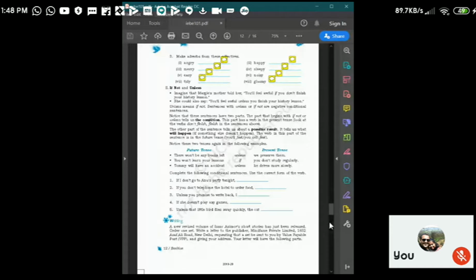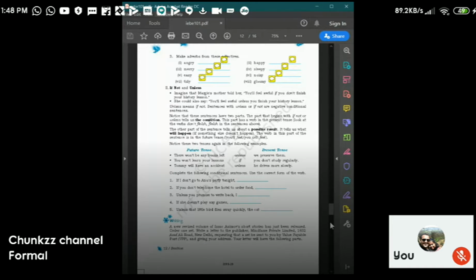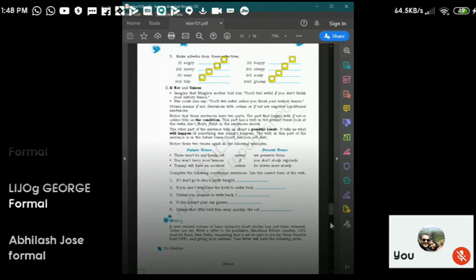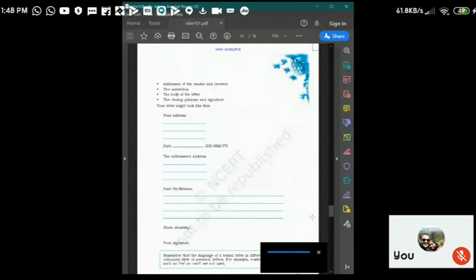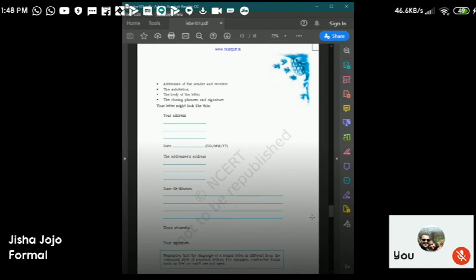So you are being given... So what type of letter are you going to write? Is it a formal or an informal letter? Yes, it's a formal letter, right? Okay. So the format of a formal letter is what you are going to see in the next page. The next page will show you what the format of a formal letter is. So this is the format of a formal letter, all of you.